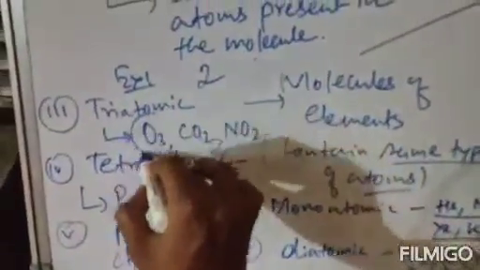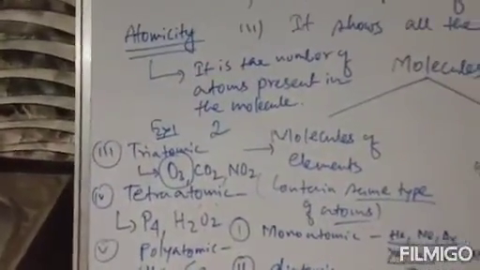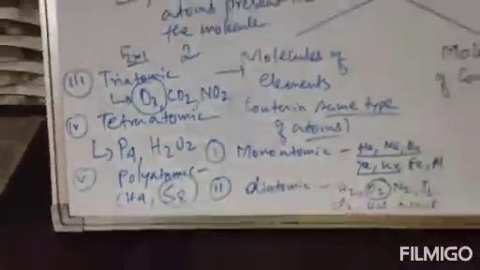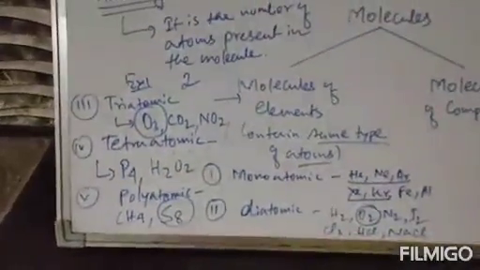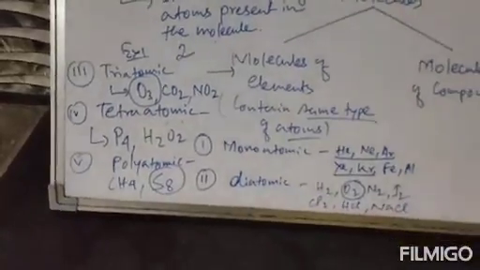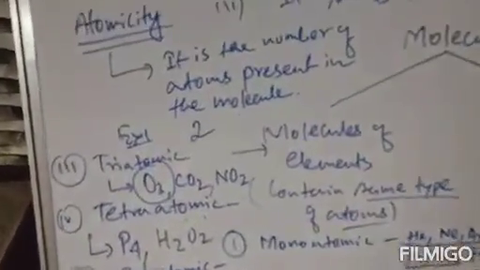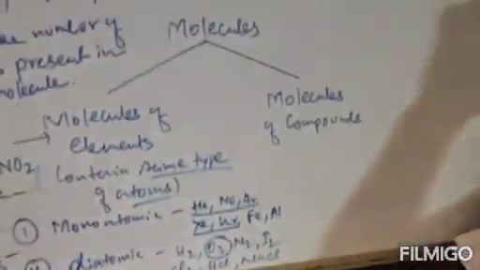In the same way, suppose we have to calculate the atomicity of ozone, and the answer will be 3, because ozone contains 3 oxygen atoms. Suppose sulfur, atomicity of sulfur will be 8, because 8 sulfur atoms are present in the S8 molecule. Clear? Next, the second category will be molecules of compounds.